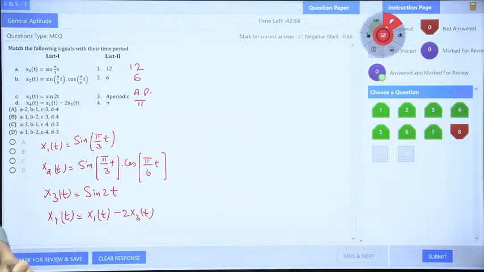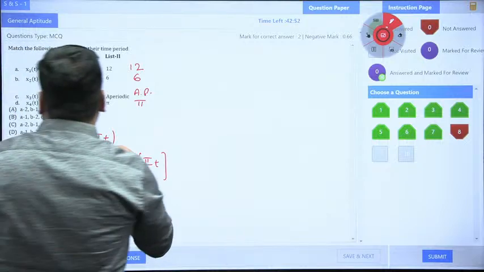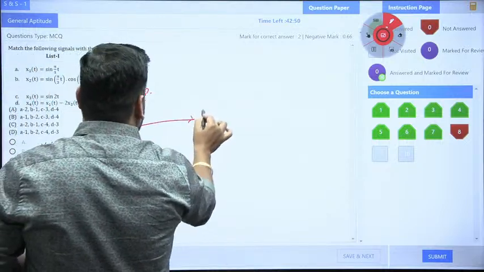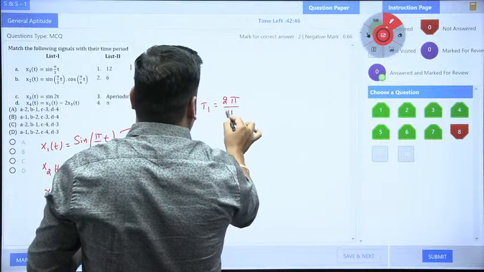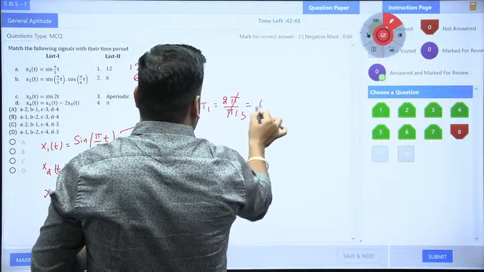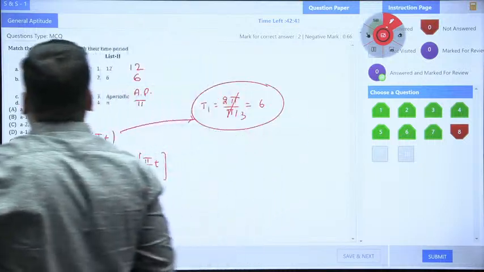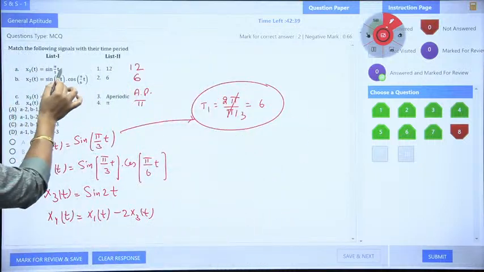7, sir. Shabash, beta Naveen, very good. So students, first of all, I need to solve this x1. So x1 fundamental time period is what? T1 is equal to 2 pi upon omega. Omega is pi by 3, sir. So don't you think pi by 3 cancels to 6? So first of all, x1 goes to 6.